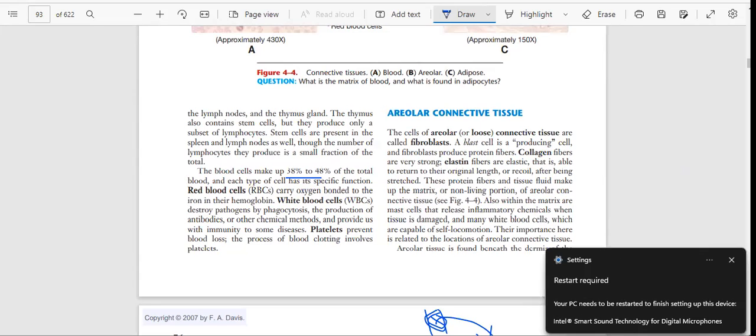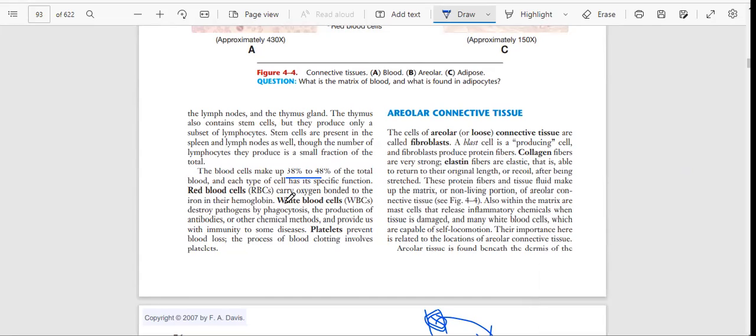Next we have WBC. They are divided into five types: neutrophils, eosinophils, basophils, monocytes, lymphocytes. What do they do? First of all, they destroy pathogens, whether bacteria, fungus, or anything. They are the first line of defense mechanism, by a process called phagocytosis.